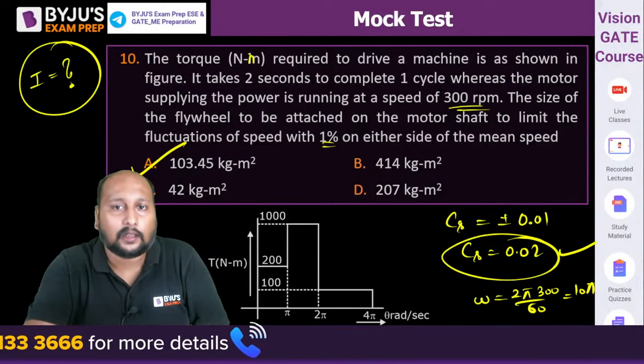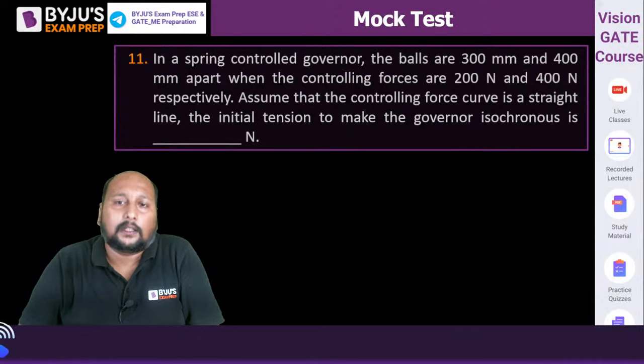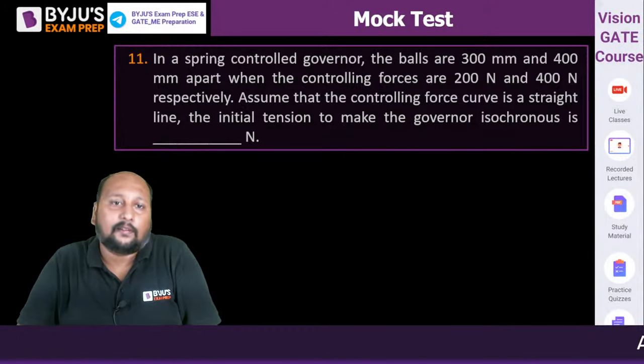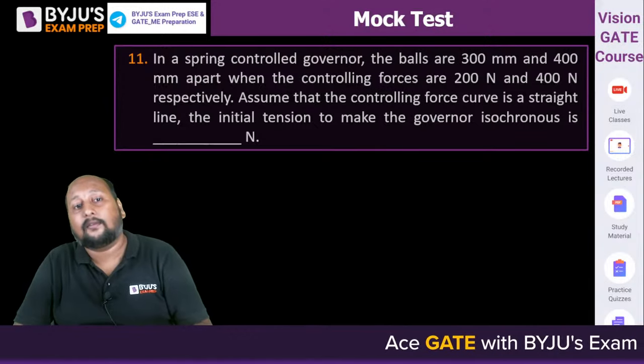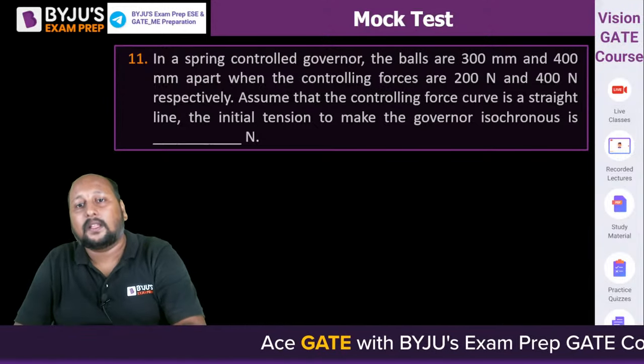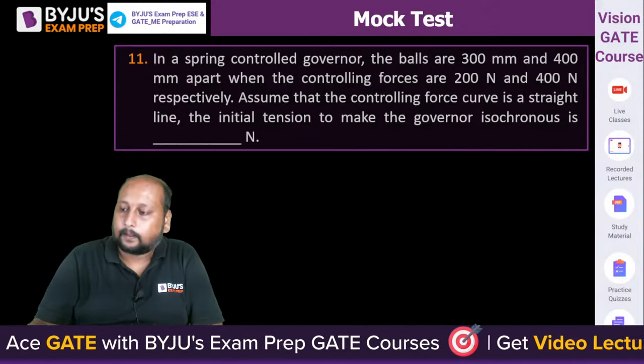Question number 11th on the screen. A spring controlled governor, the balls are 300 mm and 400 mm apart when the controlling force is 200 and 400 respectively. Assuming the controlling force to be the straight line, what is the initial tension in the string? Chaliye.